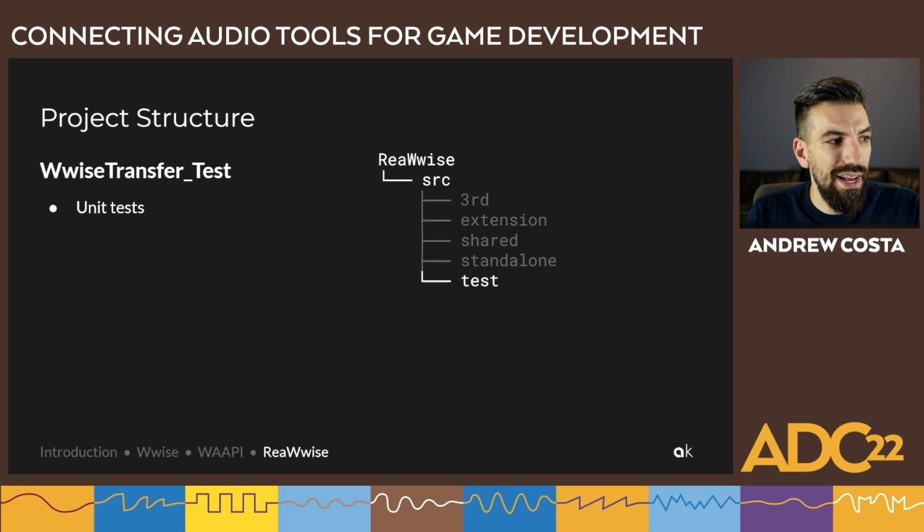And last but not least, we have the test project. This contains all of the unit tests related to the extension.